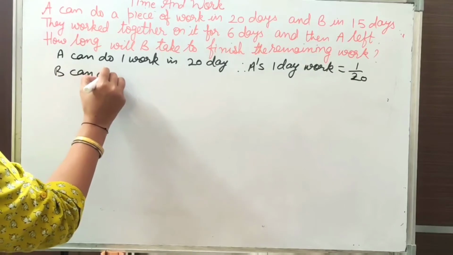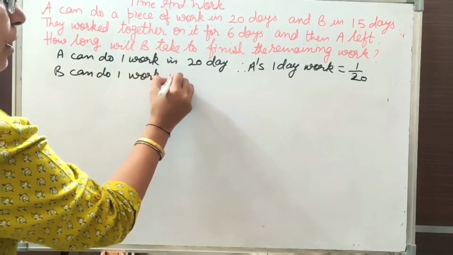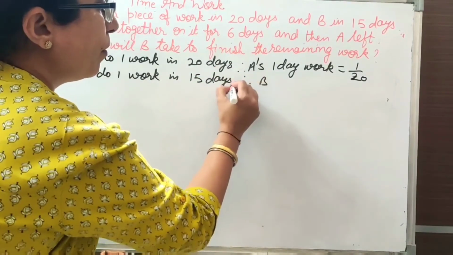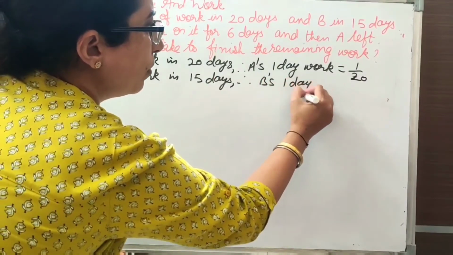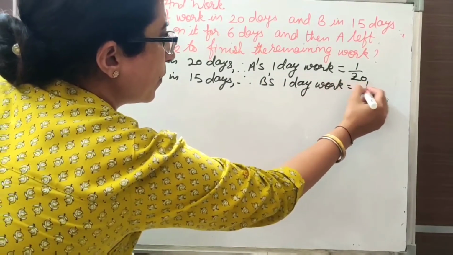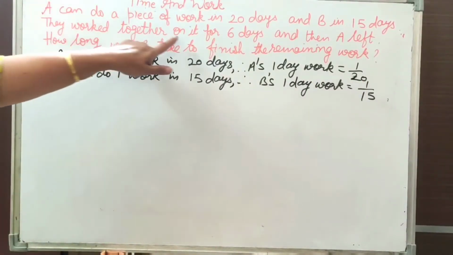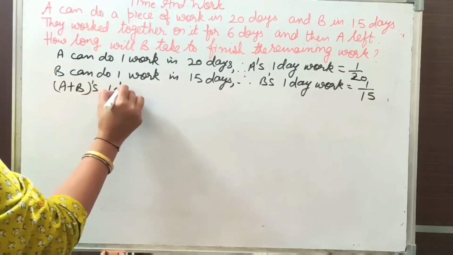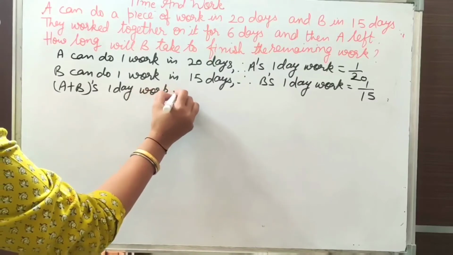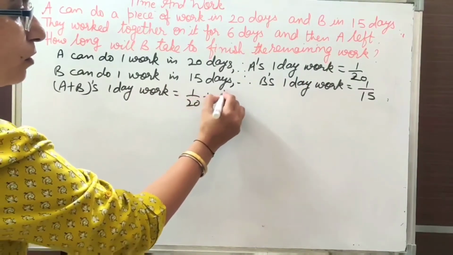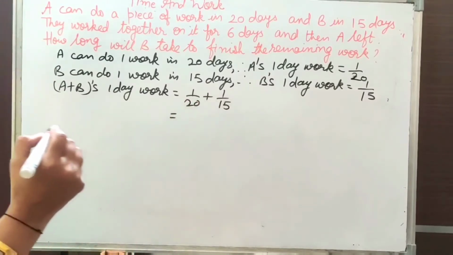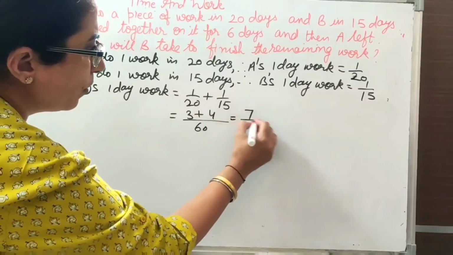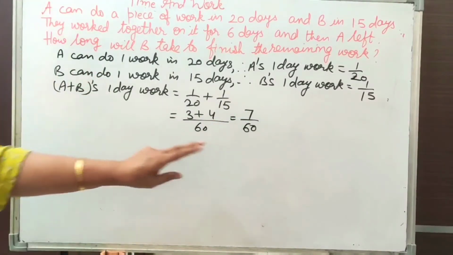B can do one work in 15 days, therefore B's 1 day work is 1 upon 15. They work together on it for 6 days. So first we will find A plus B's 1 day work. A plus B's 1 day work is 1 upon 20 plus 1 upon 15. Now take the LCM. LCM is 60, 1 upon 20 is 3 upon 60 and 15 fours are 60, that is 7 upon 60. 7 upon 60 is their 1 day work.